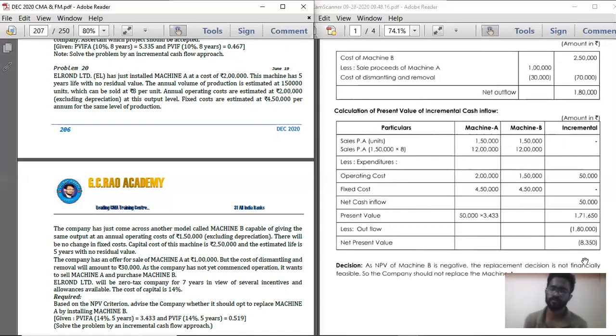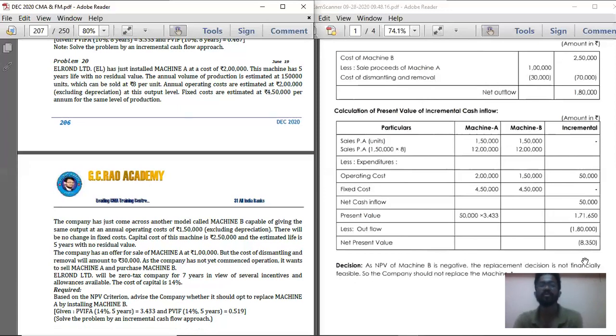Below that, record the comment: incremental net present value is negative, hence it is not advisable to replace machine A with machine B. Incremental NPV of machine B is negative, hence it is not advisable to replace machine A with machine B. So that is the comment which we found from problem number 20.